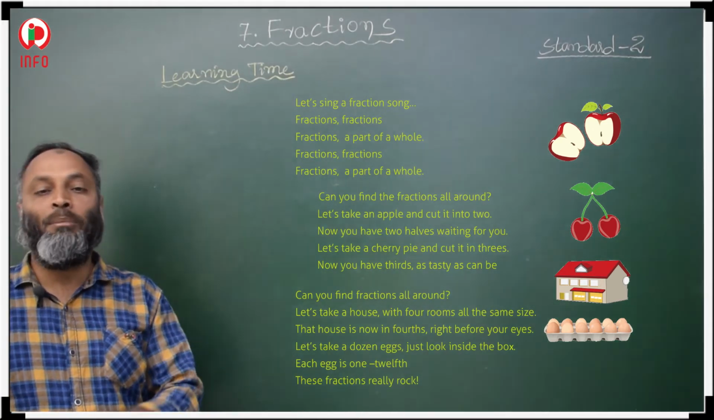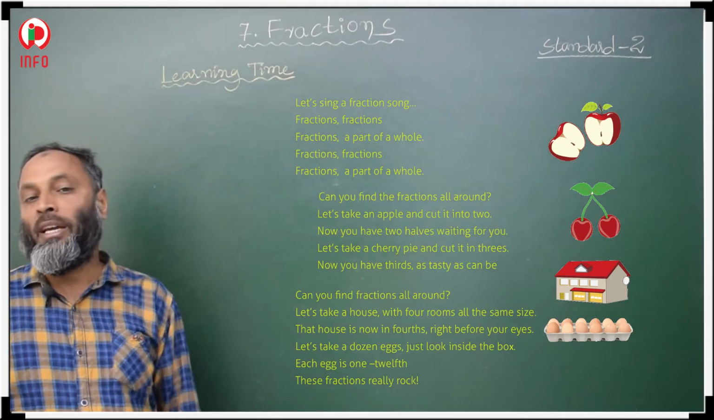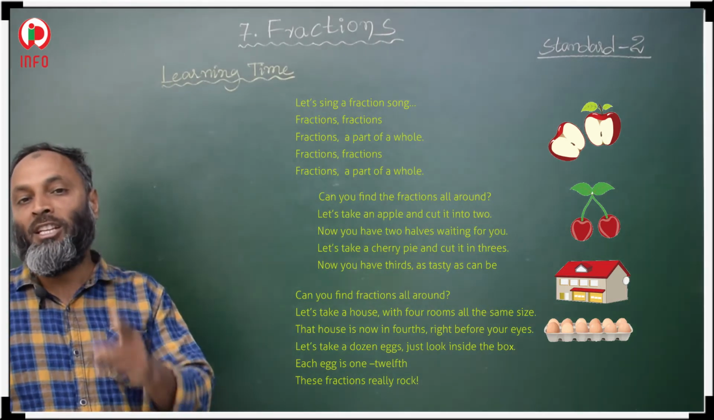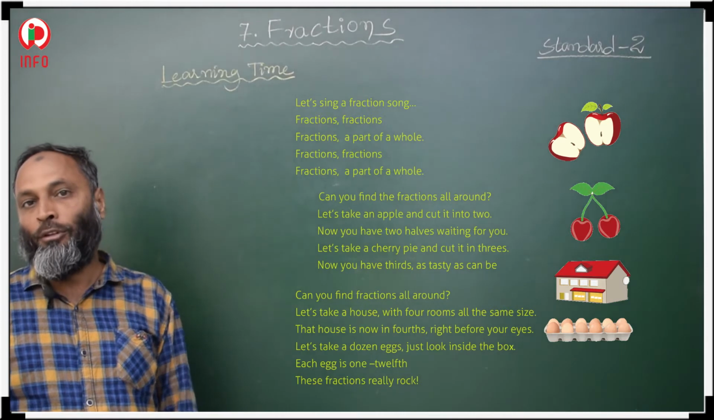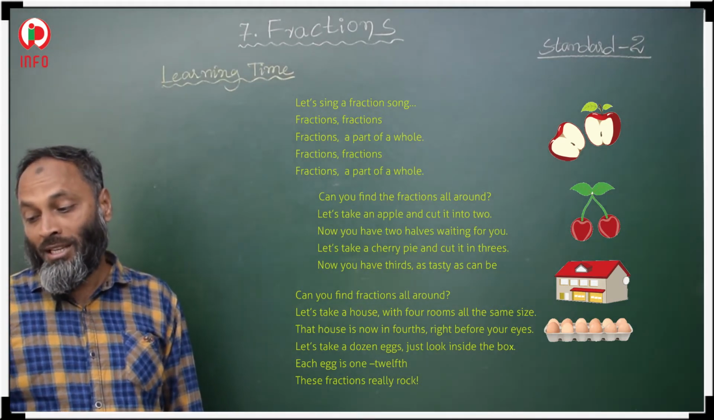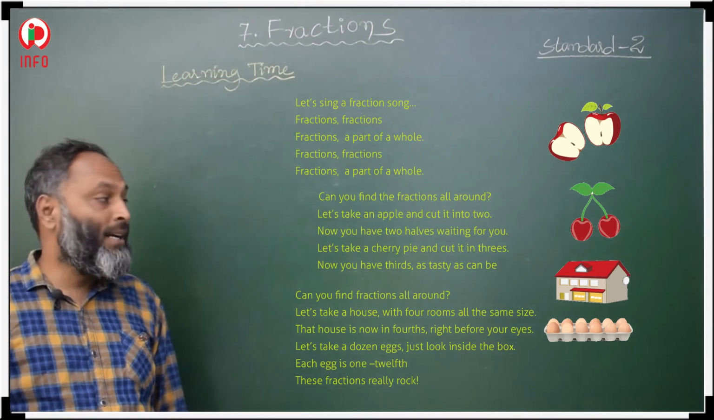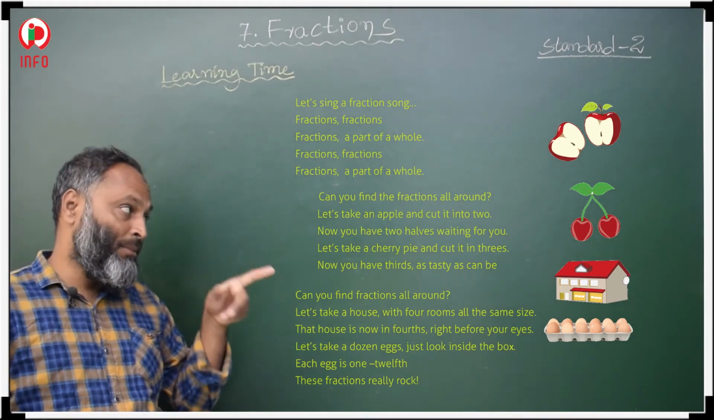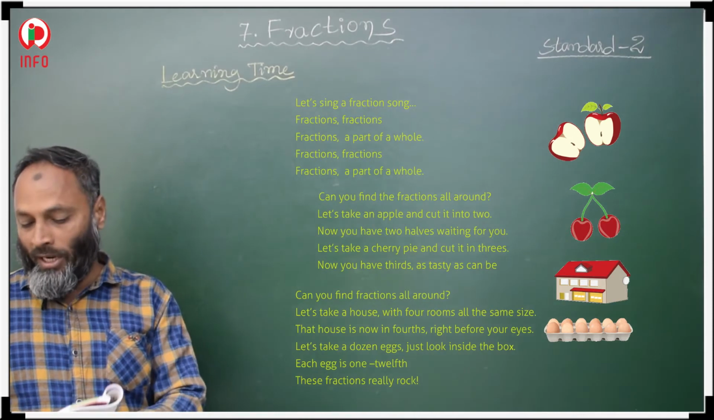If we make 3 parts, each is a third. If we make 2 parts, each part is called a half. Here we have 4 rooms. That house is now in fourths, right before your eyes.